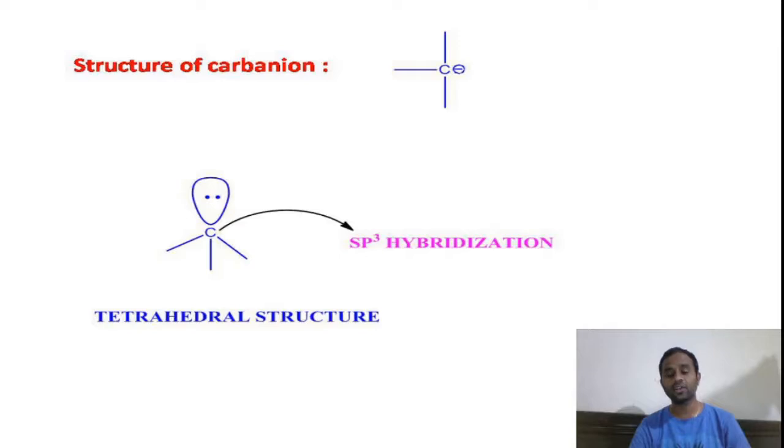But here we should not call this a tetrahedral structure, but rather we will call it a pyramidal structure, because here one lone pair is there. You should not consider the lone pair as part of the shape. So if you neglect that lone pair, the remaining structure will look like a pyramidal structure. So our carbon anion has sp3 hybridization with one lone pair, that is a pyramidal structure. This is what the structure of carbon anion is about.